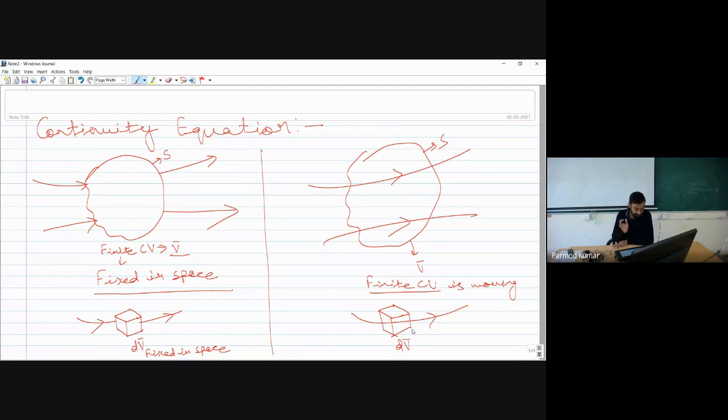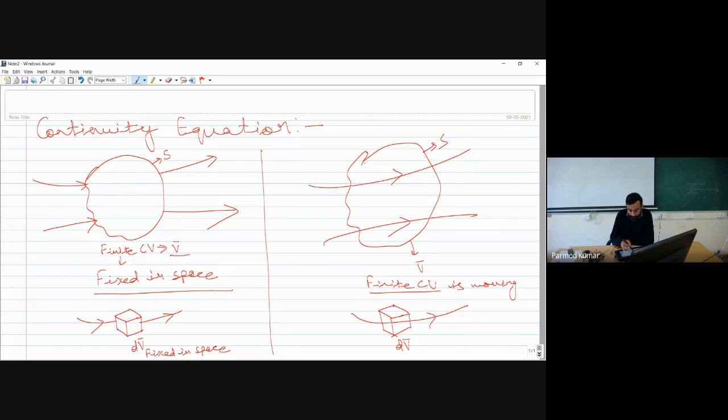So what is the major difference? The identity of the fluid in the fixed control volume will keep changing, because some of the fluid inside will go out and fresh fluid will enter. In the second approach, the identity of the fluid element remains the same.